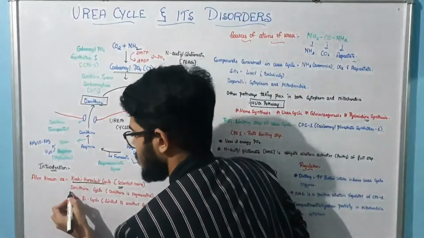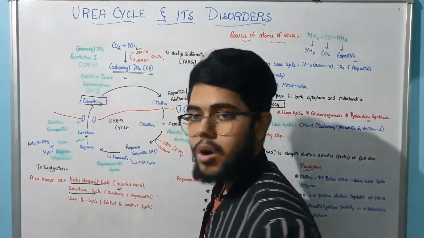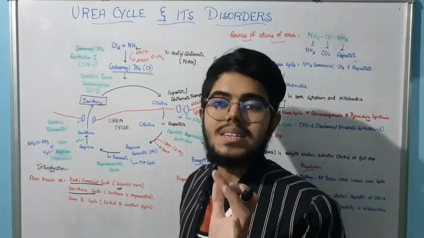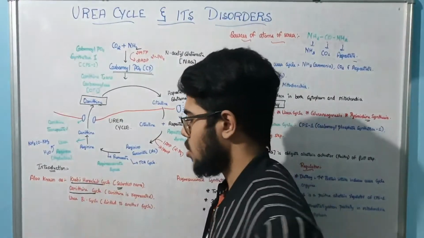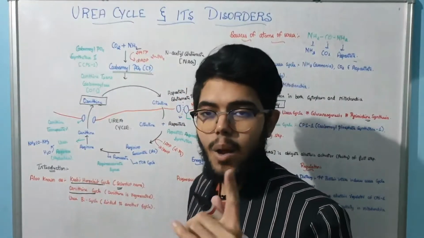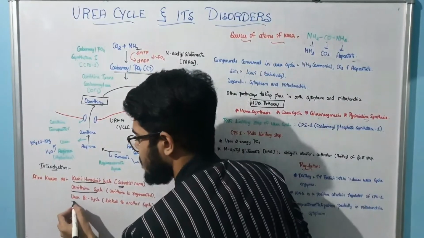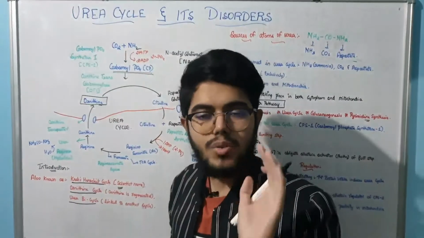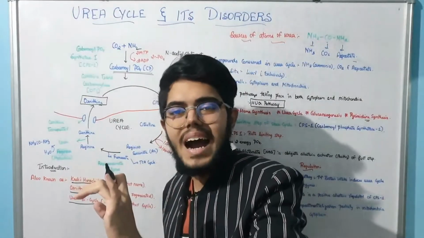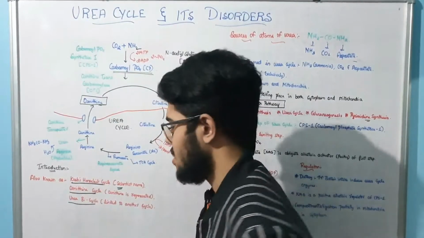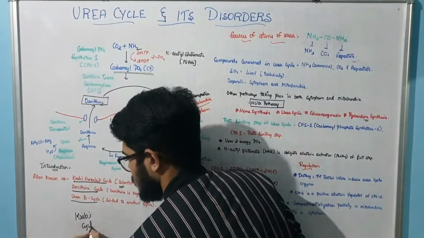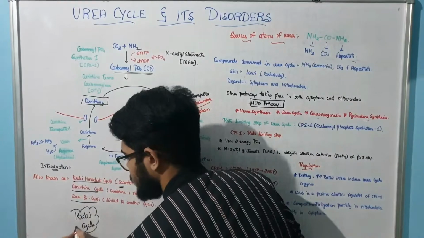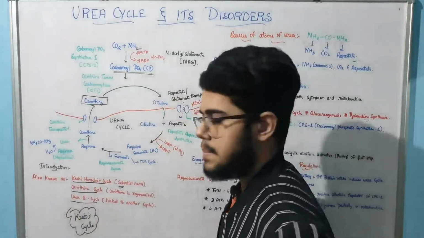Next, it is also called the ornithine cycle, because in this cycle the ornithine is regenerated. And it is also called the urea bicycle, because this urea cycle is linked with another cycle. Which is that, sir? That is the Krebs cycle. So this urea cycle is linked with another cycle called the Krebs cycle.